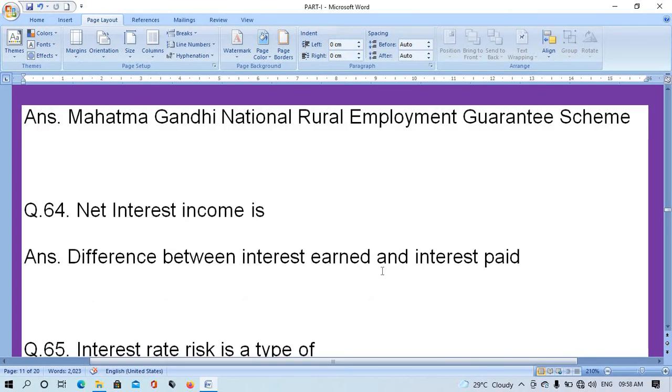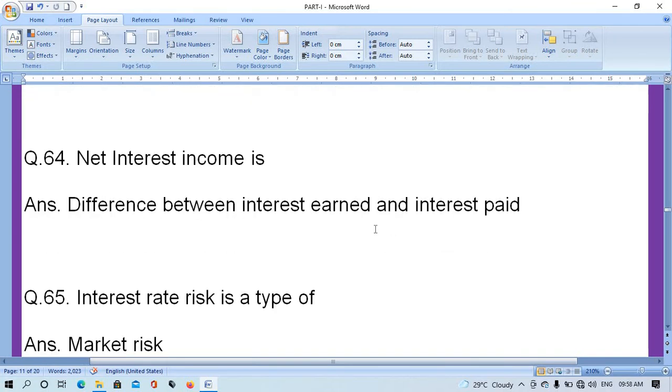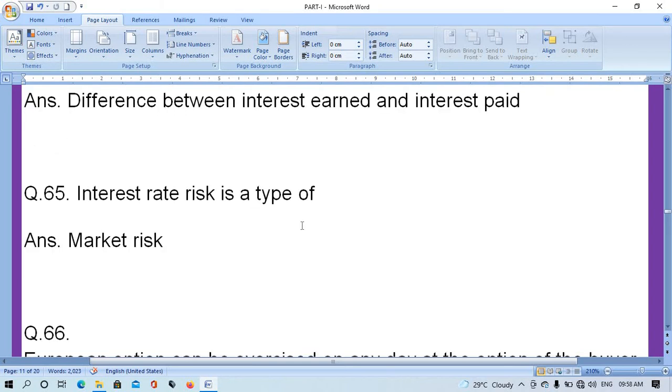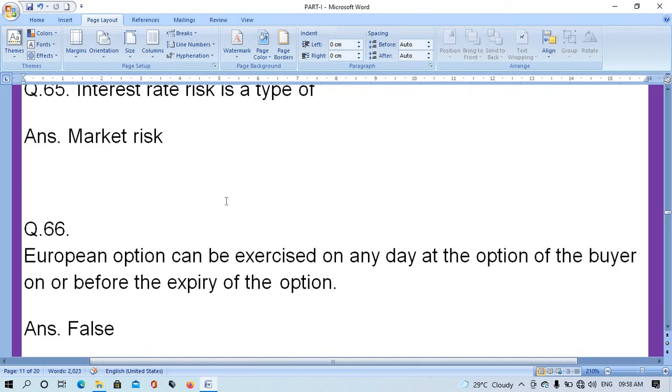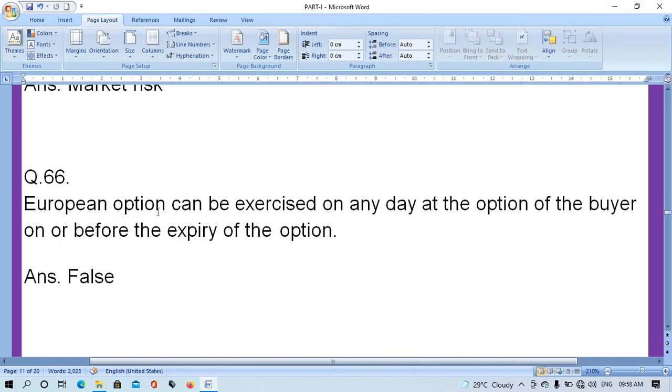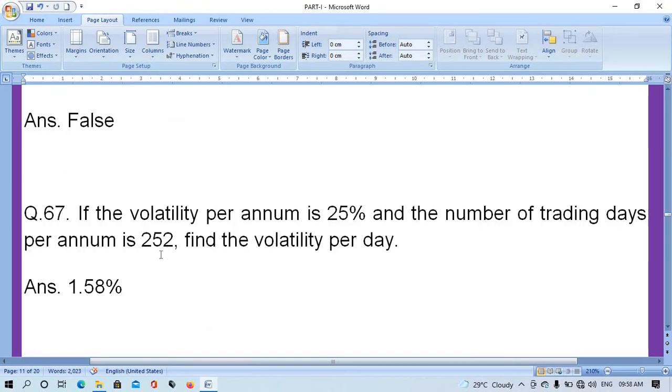Answer is difference between interest earned and interest paid. Question number 65. Interest rate risk is type of. Answer is market risk. Question number 66. European option can be exercised on any day at the option of the buyer on or before the expiry of the option. Right answer is false.